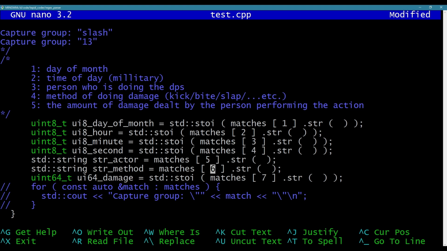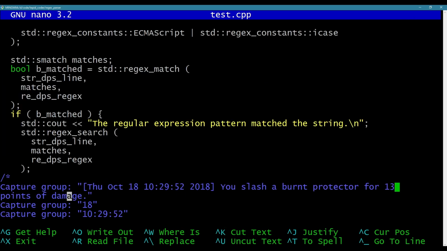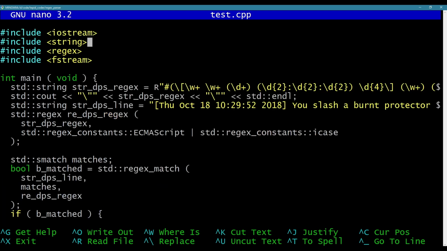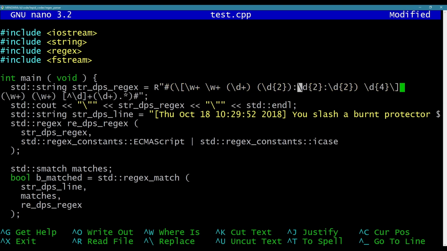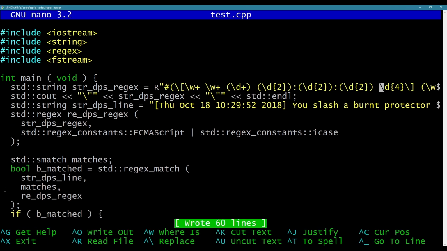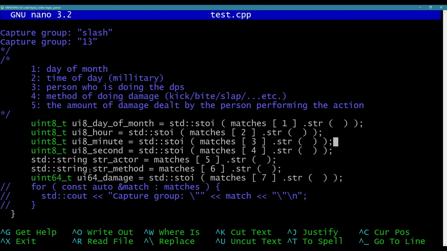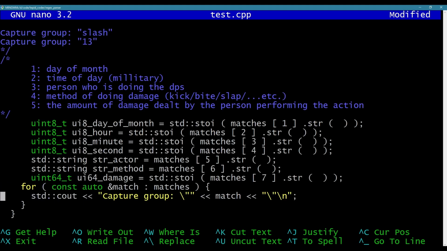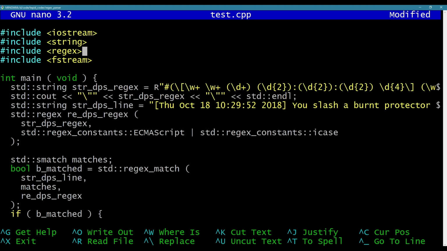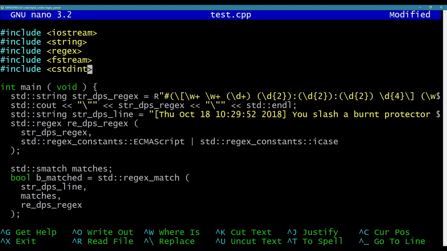Anyway, let's see where I want to go from here. I want to fix that regular expression so I can actually parse out these individual things. The way to do that now is to look at each of these as its own capture. There we go. Now let's try it, and let's actually display it again. I'm missing something, right? I need C standard int, cstdint. That gives me my uint something t. If I were to write this regular expression, it starts with this, ends with that, something like that.